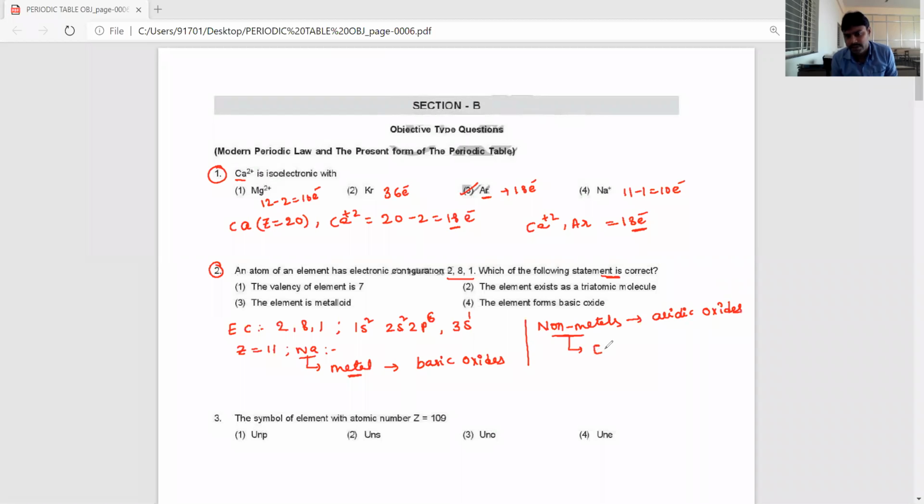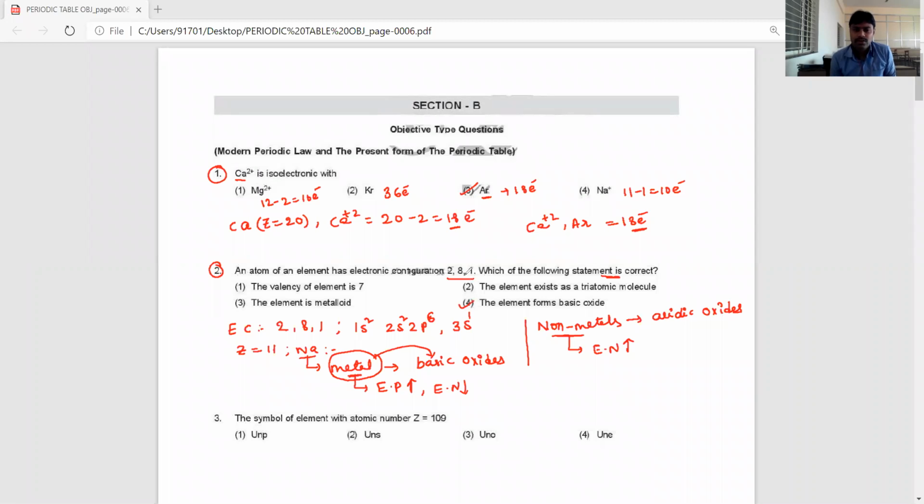Because their electronegativity is more. Why do metals form basic oxides? Their electropositivity is more. If electropositivity is more, electronegativity is less. Their nature is metallic, so metals easily form basic oxides and non-metals easily form acidic oxides. So the correct statement is that the element forms a basic oxide.